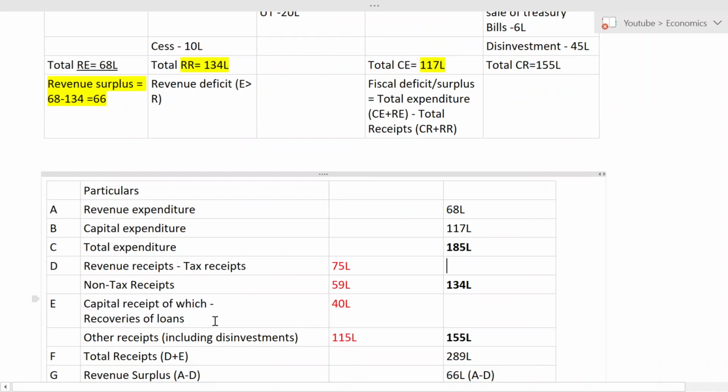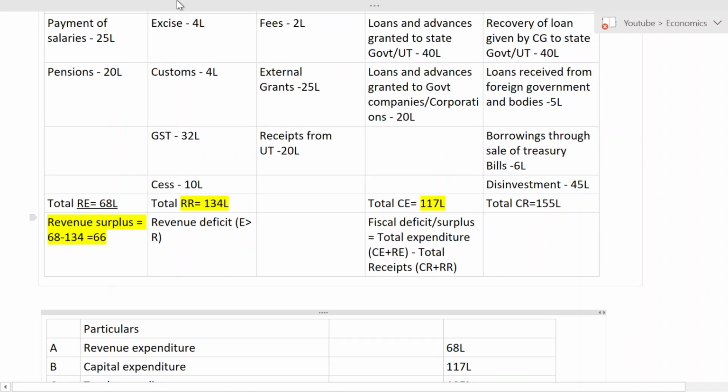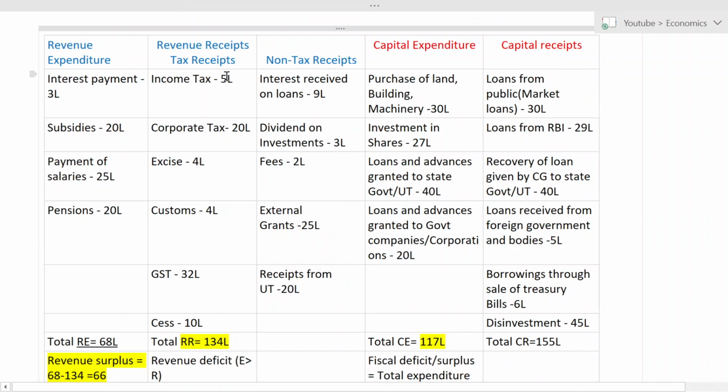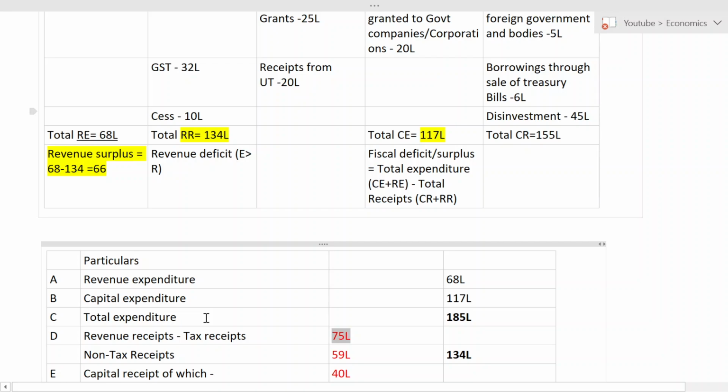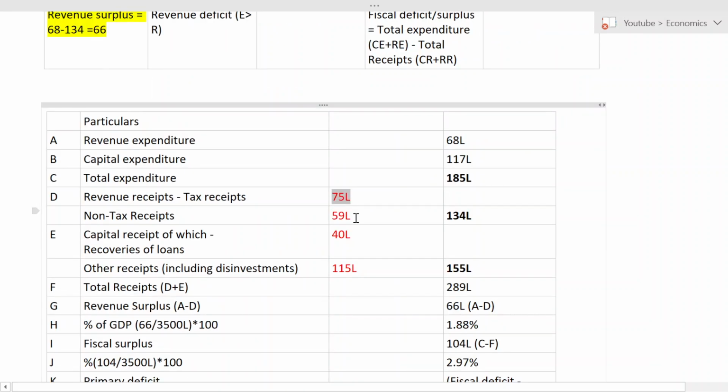And then revenue receipt, here you have to bifurcate tax receipt and non-tax receipt. So my tax receipt, when I add all the tax receipts, that is 5 lakhs, 20 lakhs plus 4 lakh plus 4 lakh plus 32 lakhs plus 10 lakh will give me 75 lakhs, and non-tax will give me 59 lakhs. When I add these two, I will get 134 lakhs.